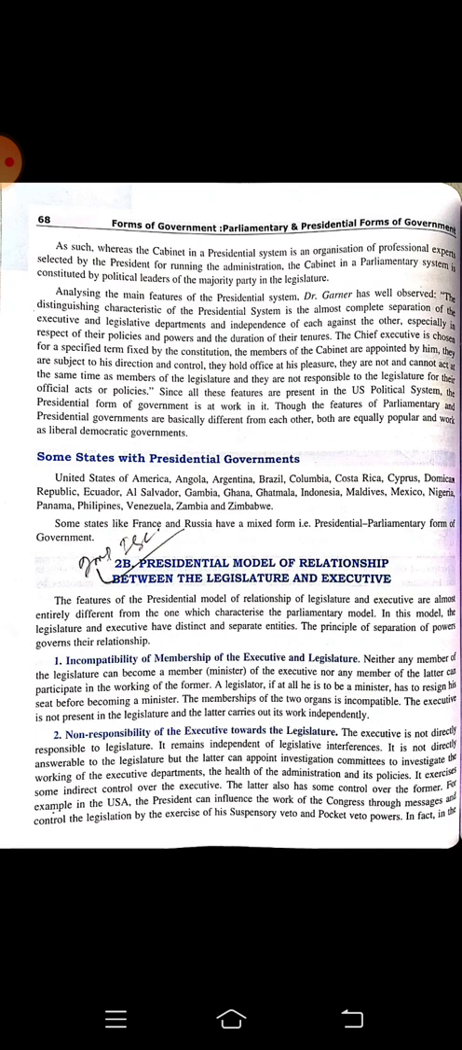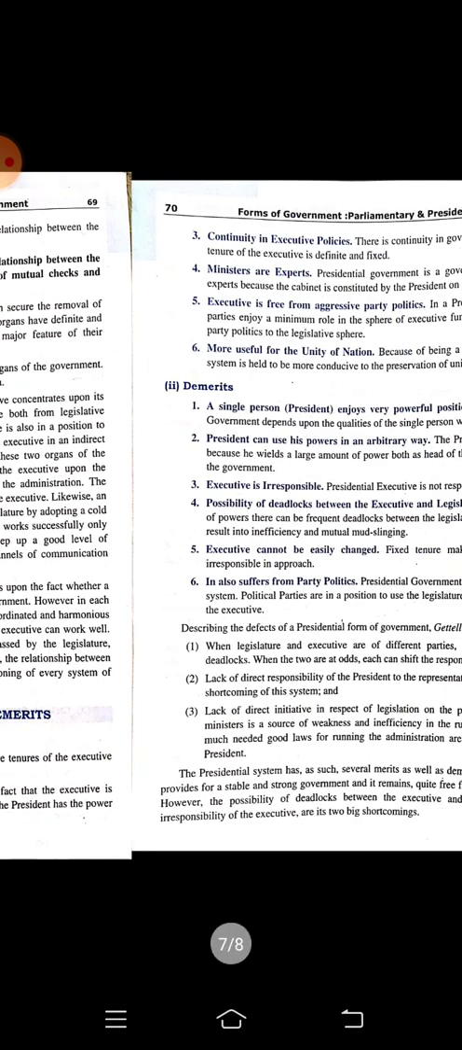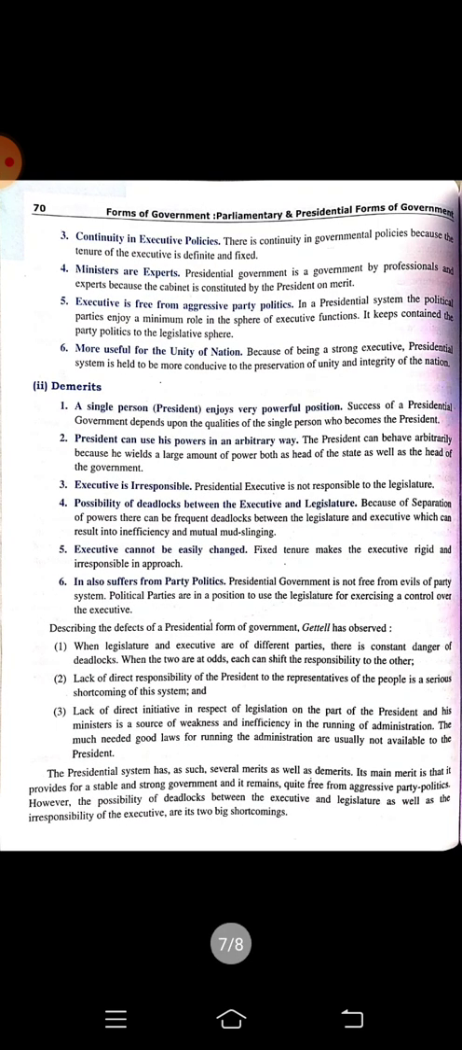Next, we have a few merits and demerits of the presidential form of government. In the presidential form of government, we find a very stable government because they have a fixed tenure for the executive and the legislature. We have a very strong executive, which is not forced to answer to the legislature. Next, continuity of executive policies. Ministers are experts, more useful for the unity of the nation. There are so many points given here.